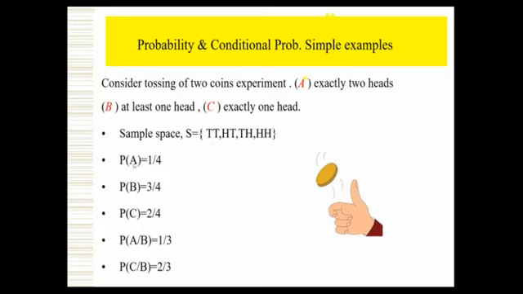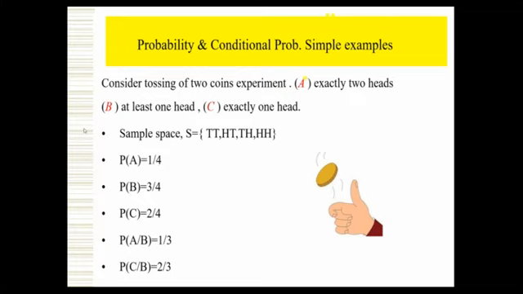Now the probability of A, that means exactly two heads. The total number of elements in the sample space is 4, that is the denominator. Favorable cases are those events favoring exactly two heads. Only one event, that is double H. So the required probability is 1 by 4, that means 0.25. Out of 4, only one favorable case of getting two heads. 0.25 is the answer.